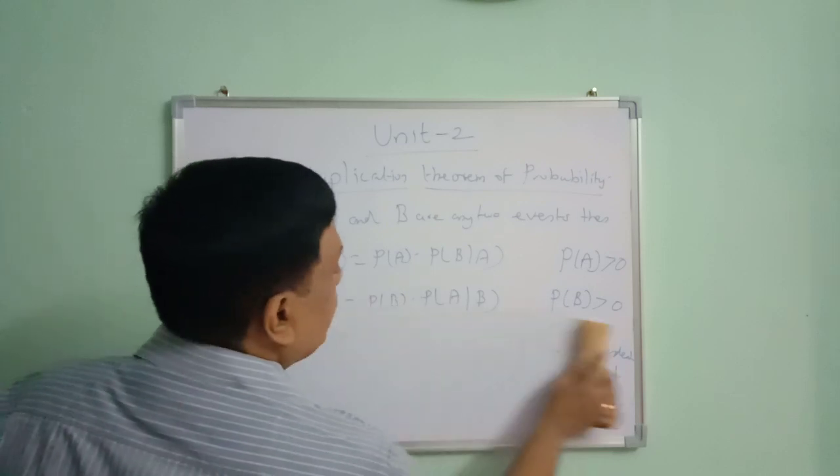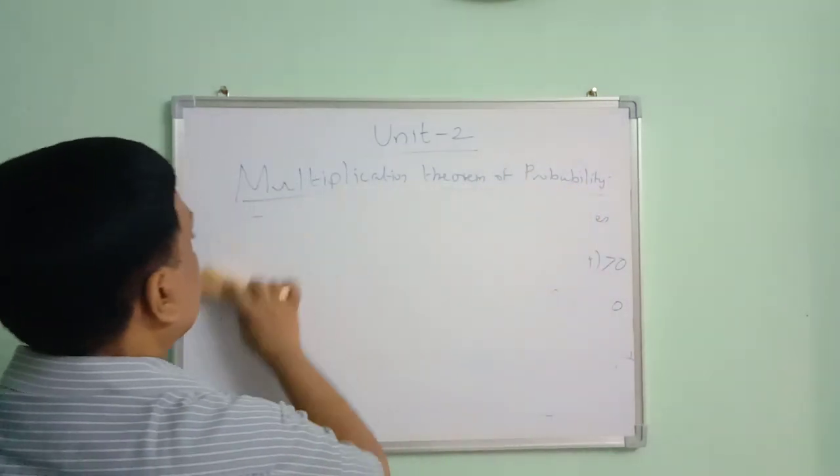So in the multiplication theorem of probability, we are having an important note.